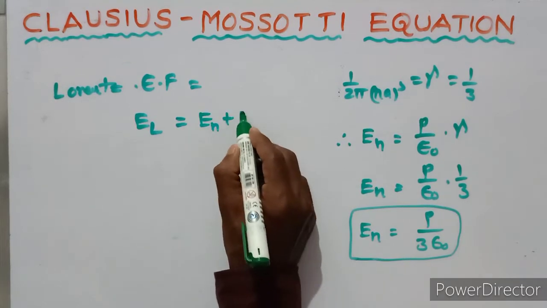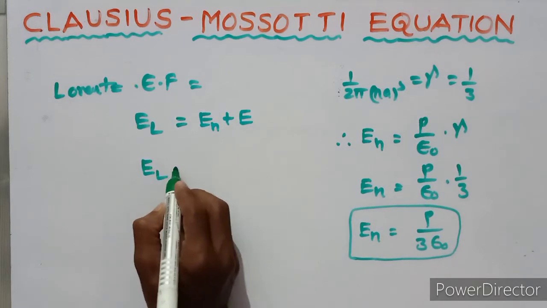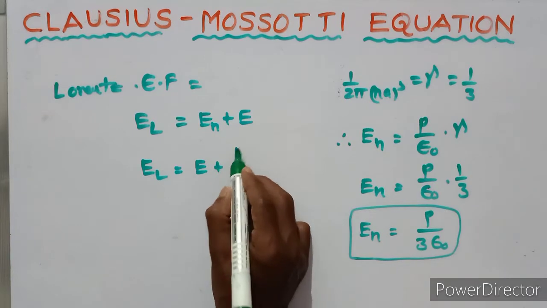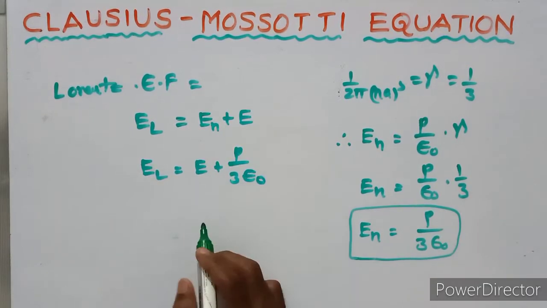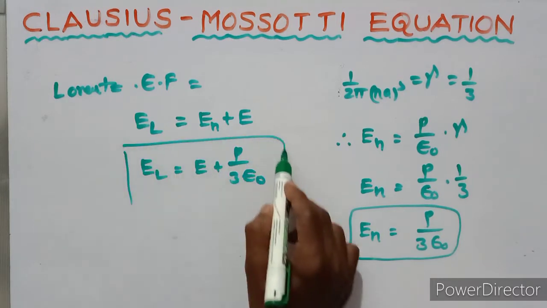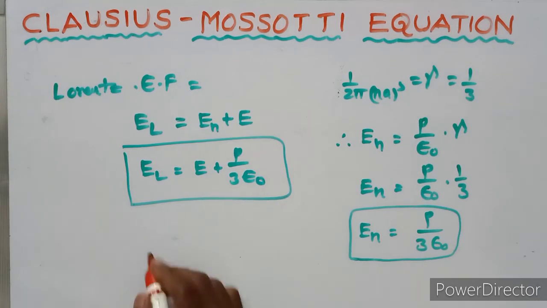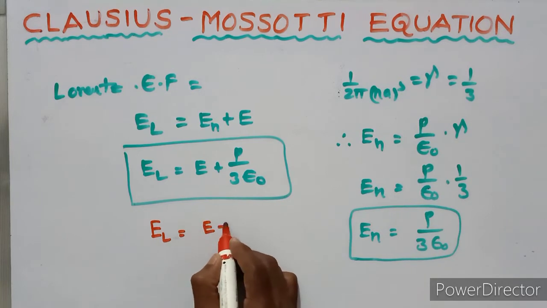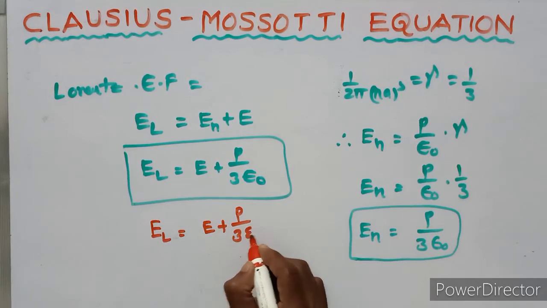So the Lorentz electric field equals E plus P upon 3 epsilon naught. This equation represents the Lorentz electric field.